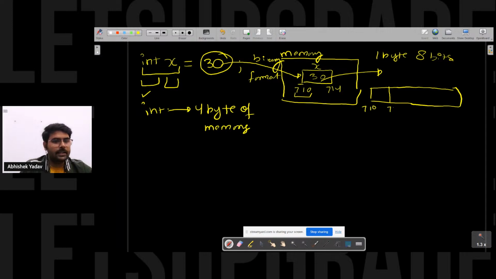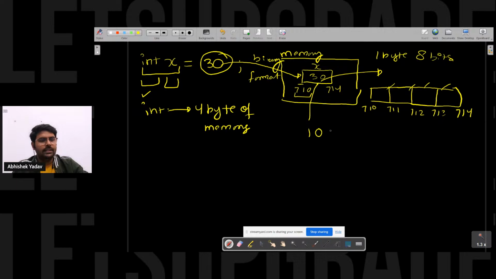What will be this address? 711. This will be 712, this will be 713 and this will be 714. That is 1 byte block each, right, everyone? 1 byte block each.